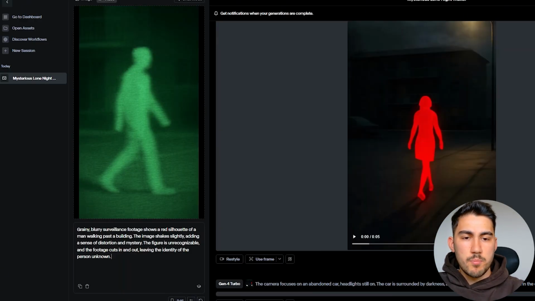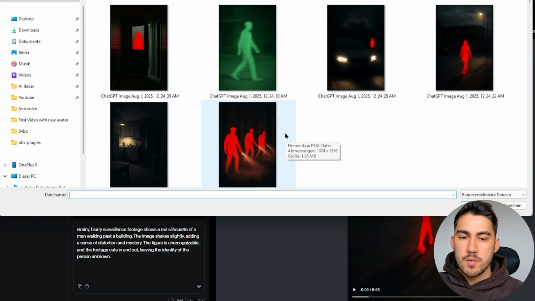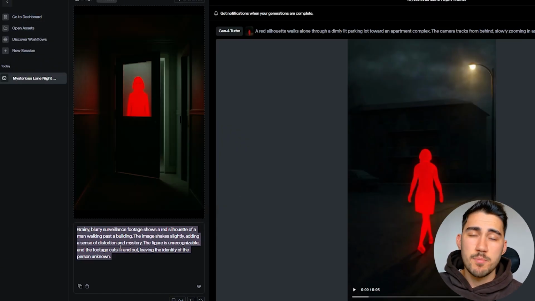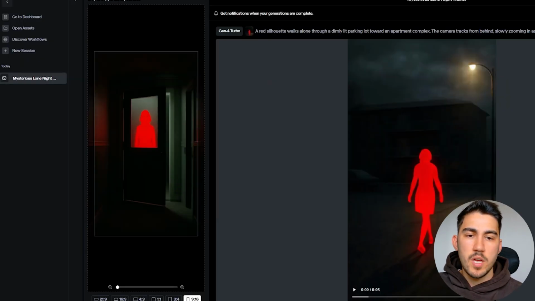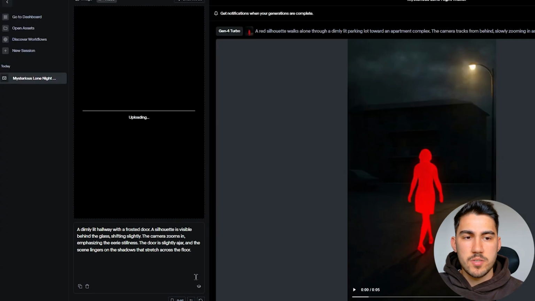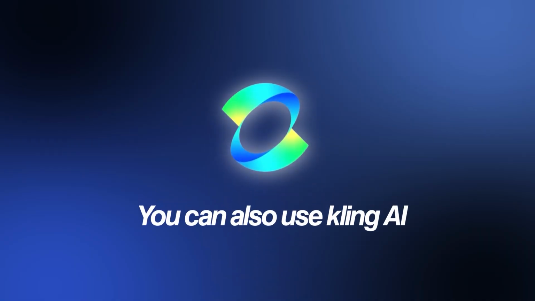We put in the video prompt and click on generate. Again, crop the image, put in the prompt and click on generate. We will do this for every single image that we generated in the first part. I will show you this for the first video, but this is the same for every single video. Click on generate and get the videos in just a few seconds. I think Runway is a good idea for this. You can also use Kling AI or Veo if you want. Runway is just an AI tool that I really prefer.